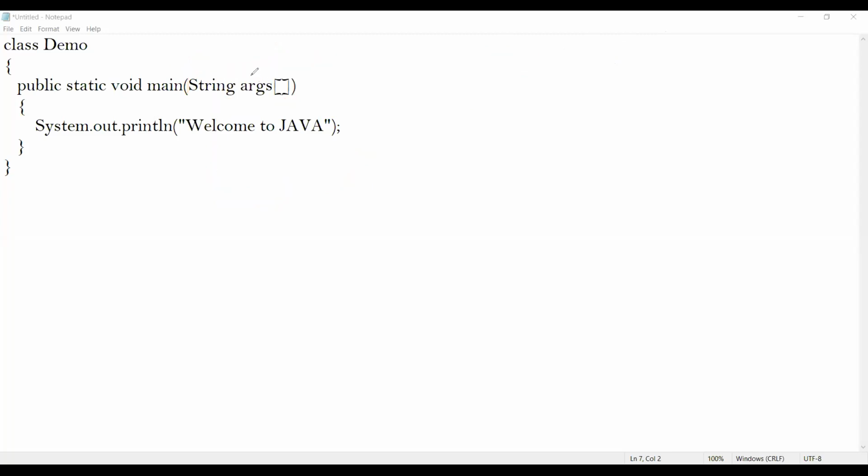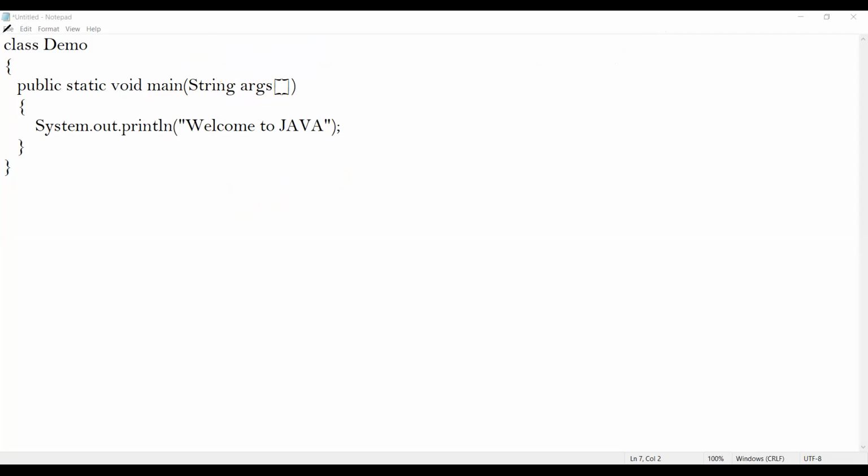So this main method is going to take one argument. The name of the argument is args, and its type is String. The most important point is that args is an array, an array of strings. Okay, fine. So let me clear my drawings.